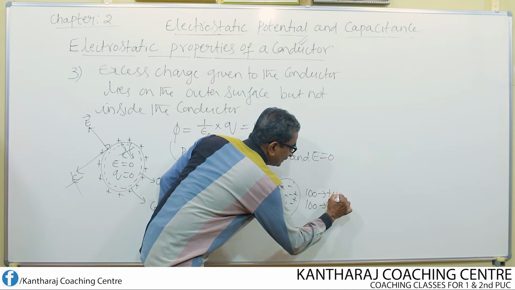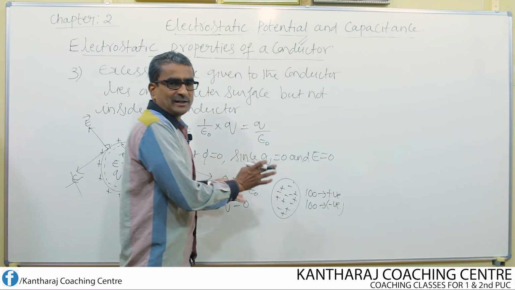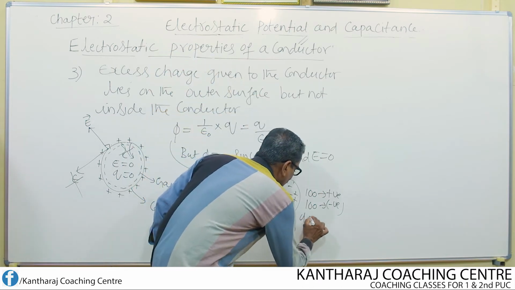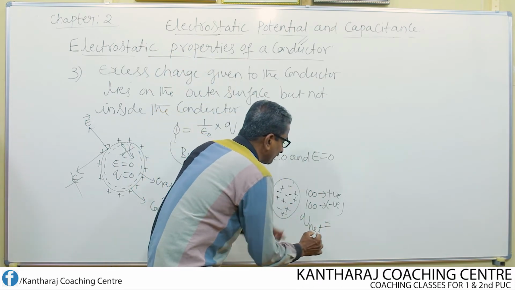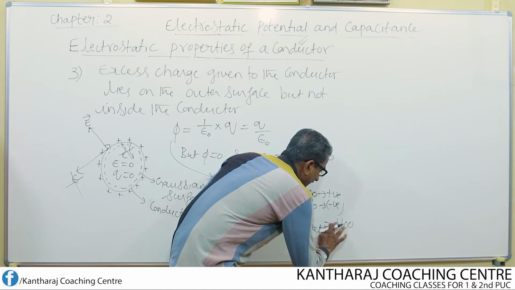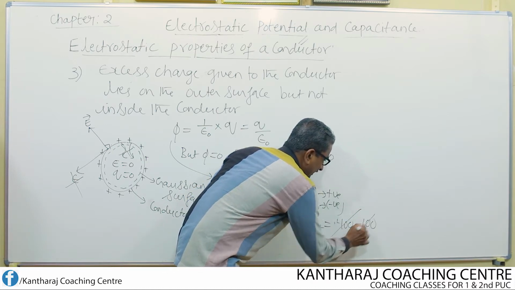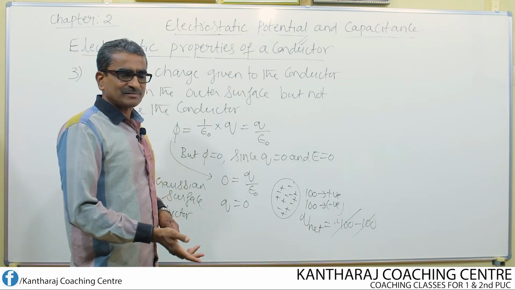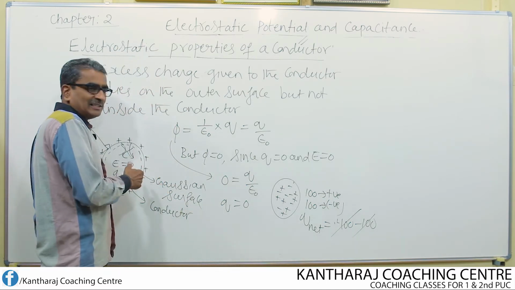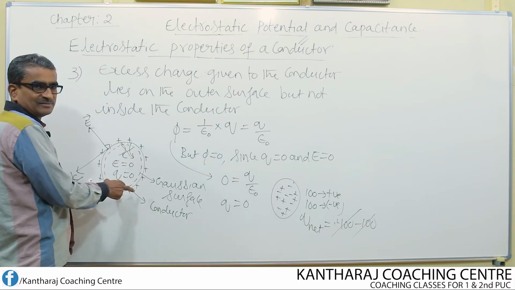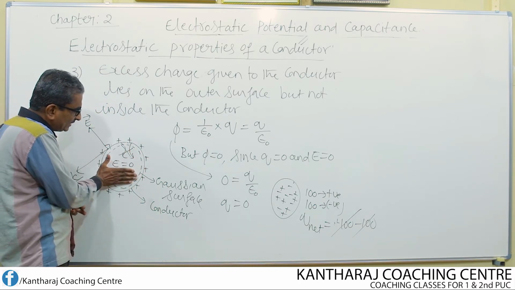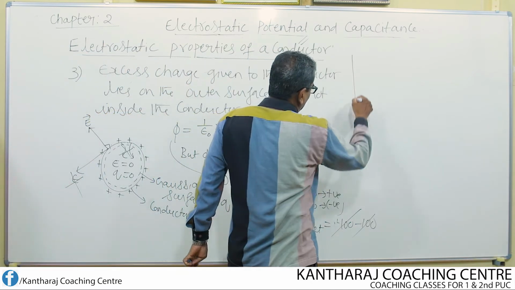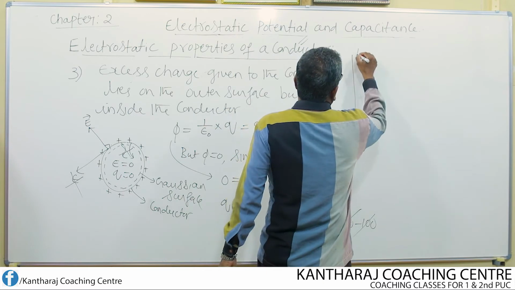So the net charge Q net becomes plus 100 minus 100, which means 0. Net charge is equal to 0 when it is not charged. Even when it is charged, the excess charge given to the conductor does not reside inside, but outside.